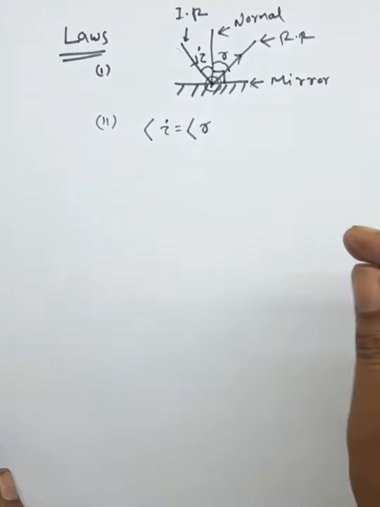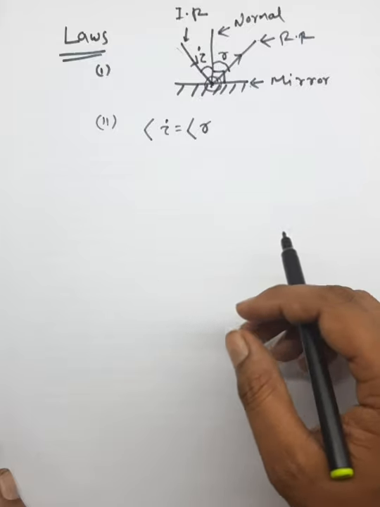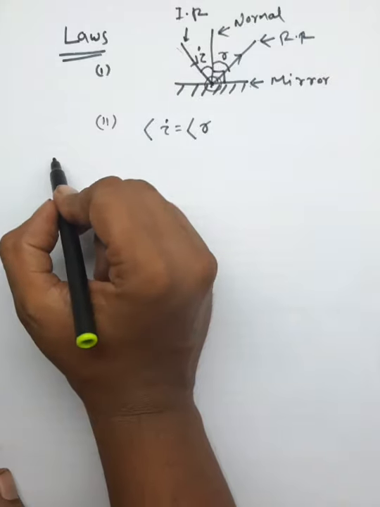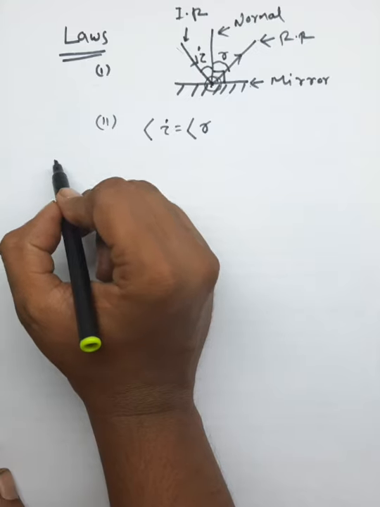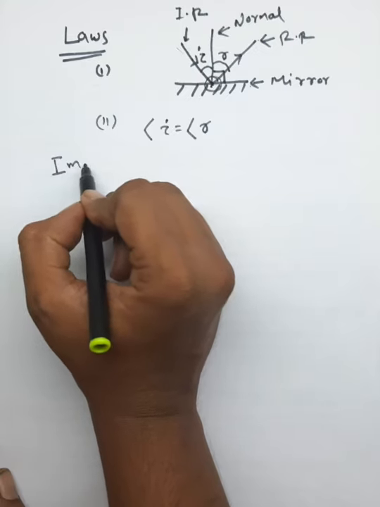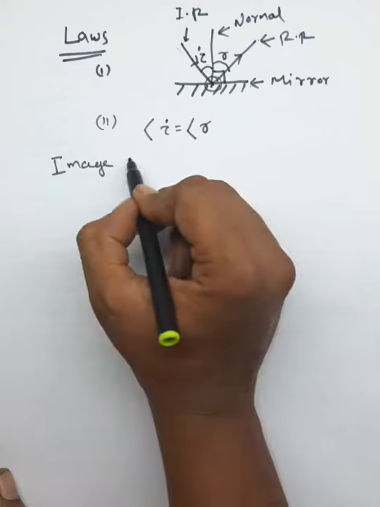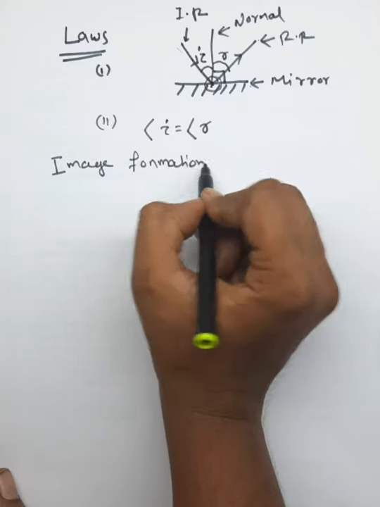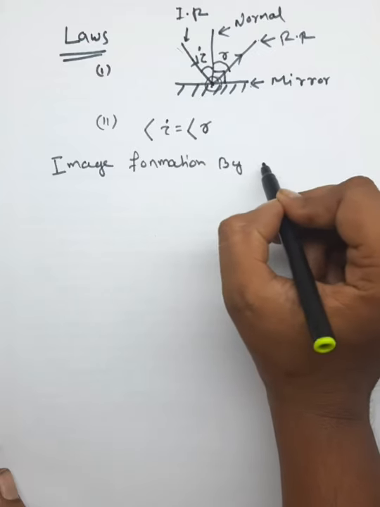So there is another topic after this. This is image formation by a plane mirror.